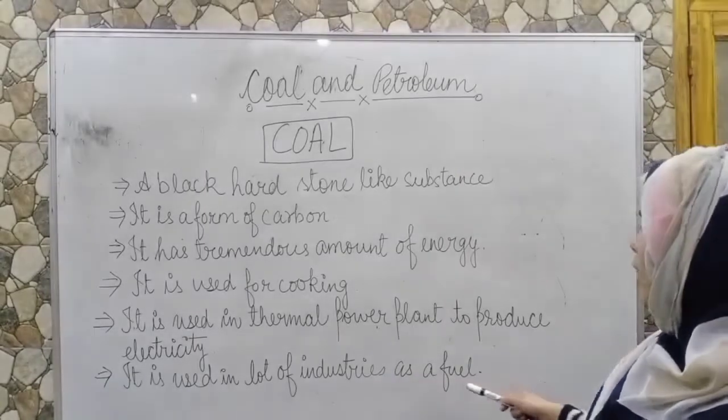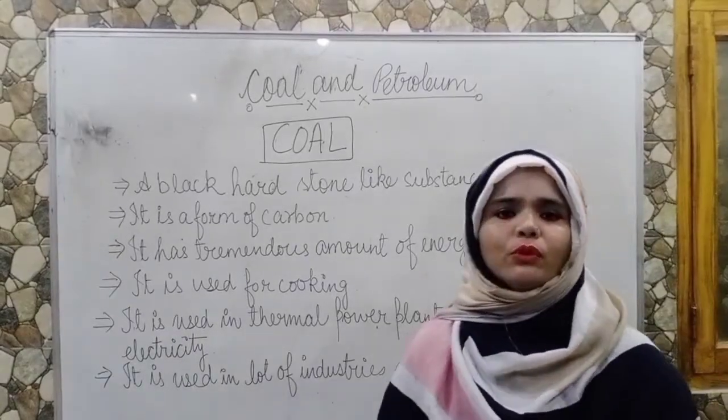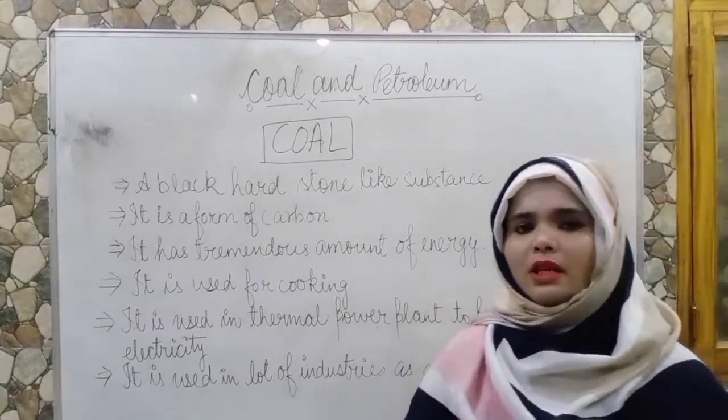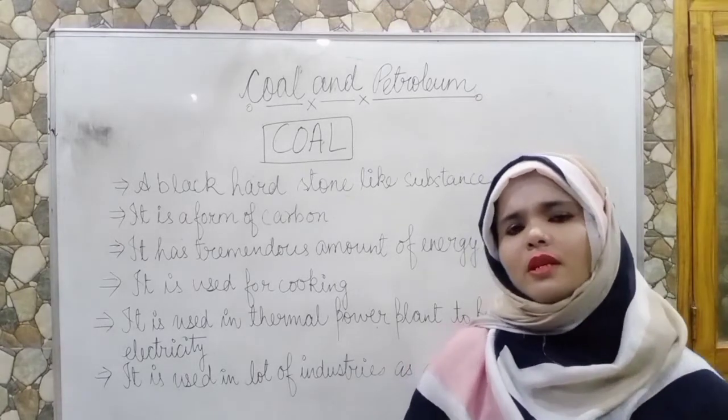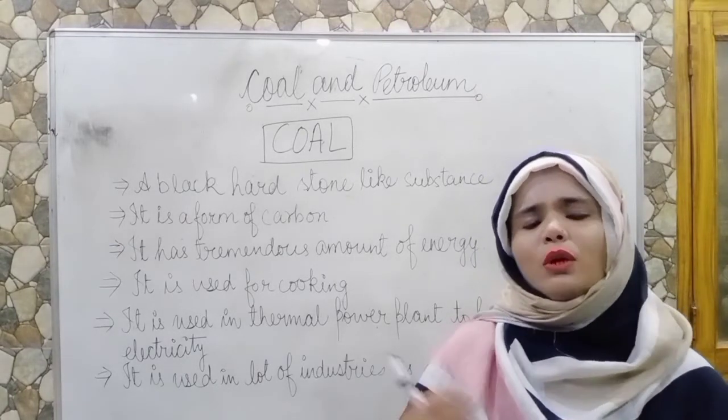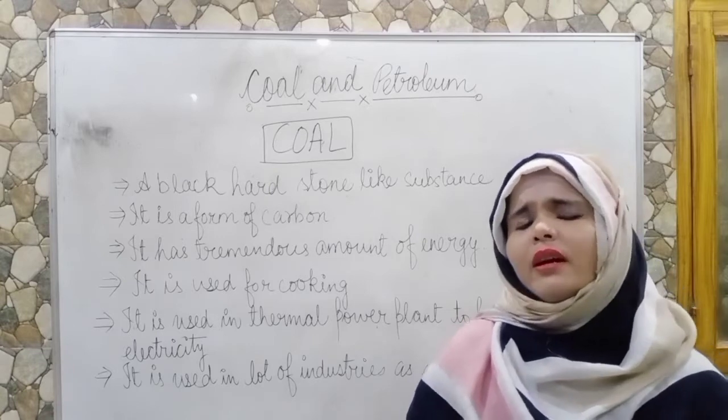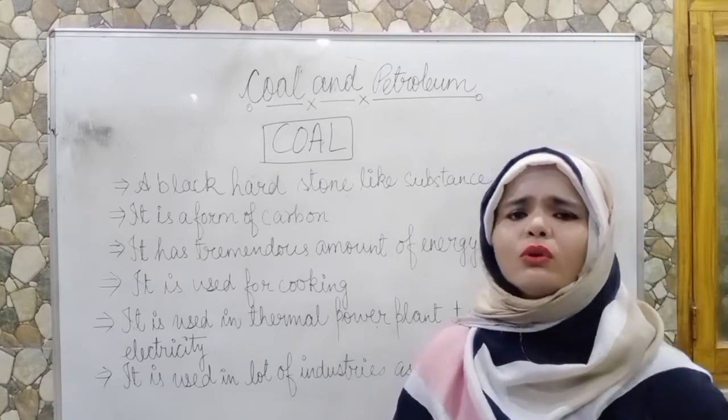It is used in a lot of industries as a fuel. Actually, coal is the cheapest, and many industries can use it as a fuel, but it causes a lot of air pollution.